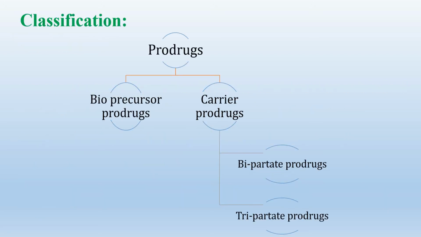Now let's see the classification. As we already discussed in the previous slide, there are two types: bioprecursor products and carrier products. In the carrier products there are bipartite prodrugs and tripartite prodrugs.